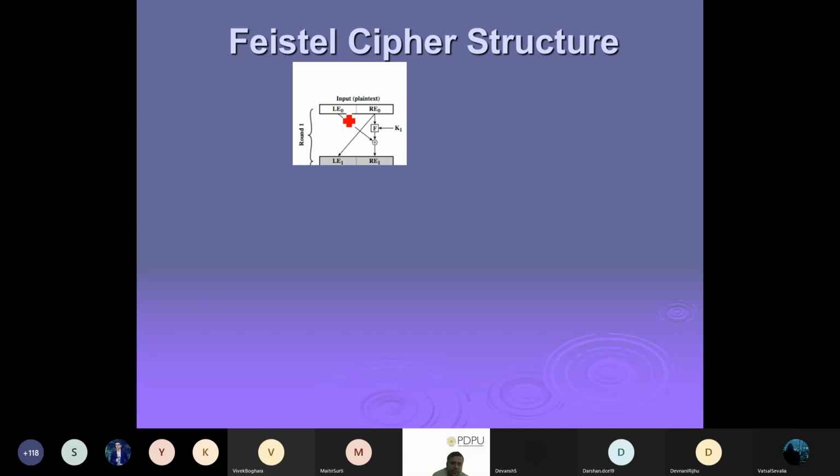Here you can see that for the left part they do some operations, and that gives me the right part. But for the next round, the left part comes straight from the right part. That is our Feistel structure requirement: out of two parts, one part simply becomes the other part of the next round. So the right part of the previous round becomes the left part of the next round, while on the left part of the previous round we apply our function, logic, substitution and permutations, and then our key.